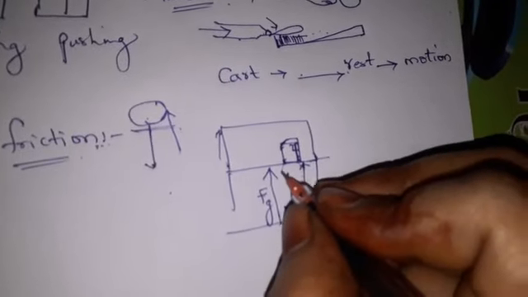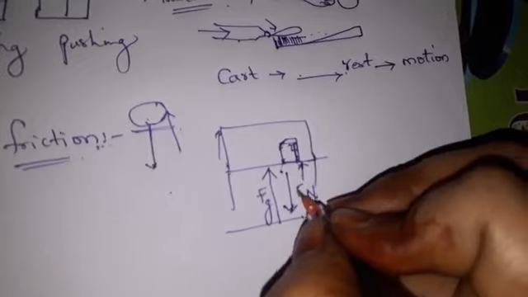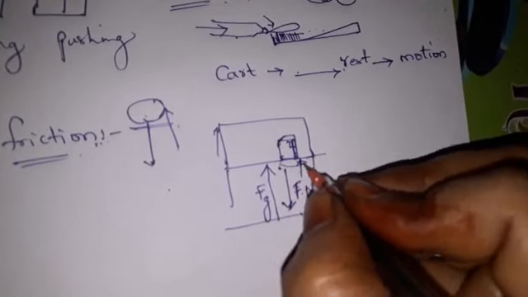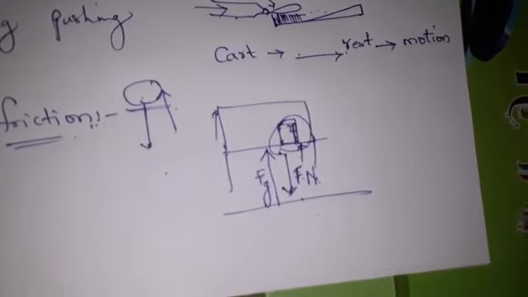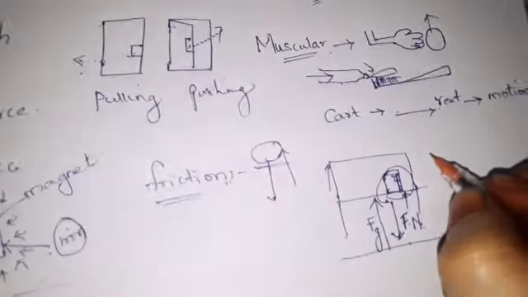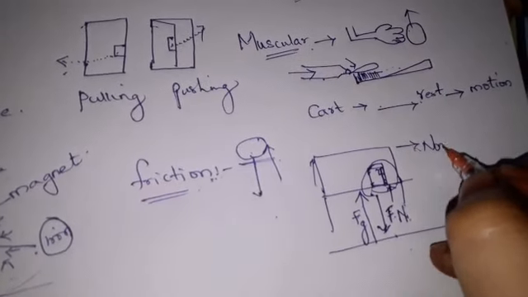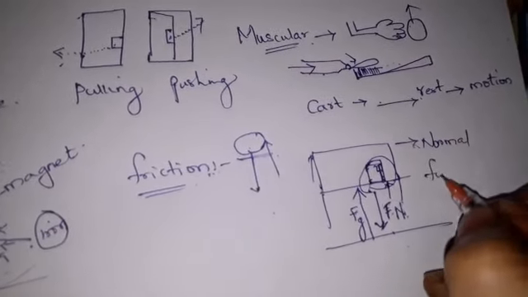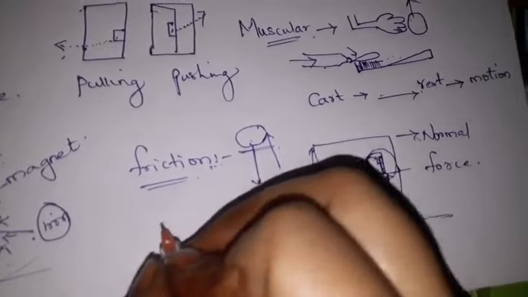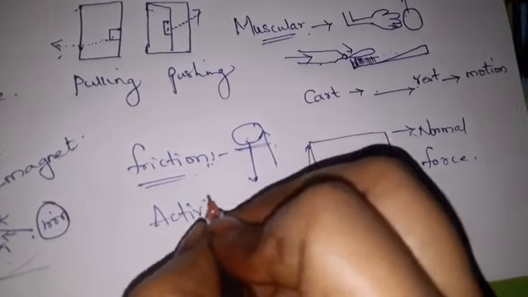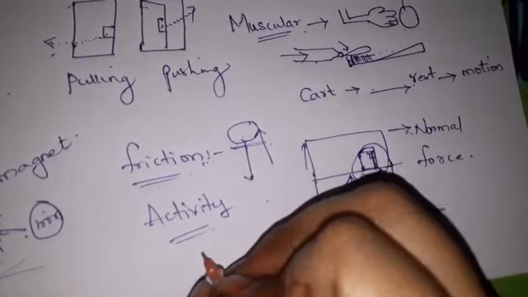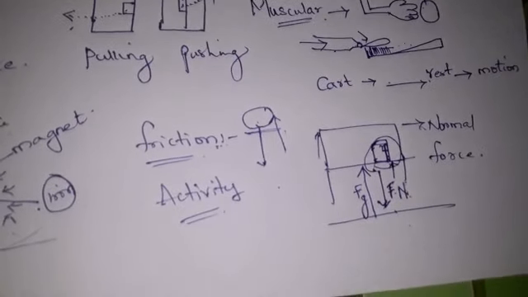Okay, this book is getting some force from the table, which is called normal force. With this, it is not falling down. So this is nothing but your normal force. For friction force, I will explain one activity. We will do one small activity. Okay, what is that? Let us continue.